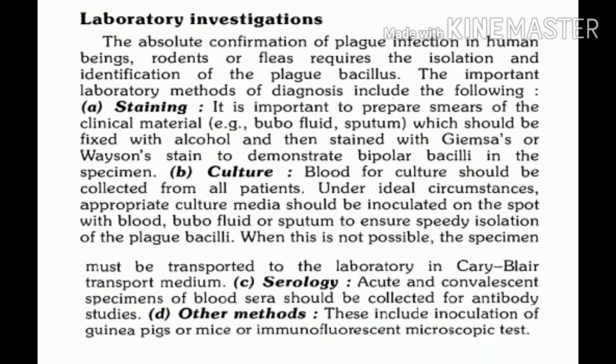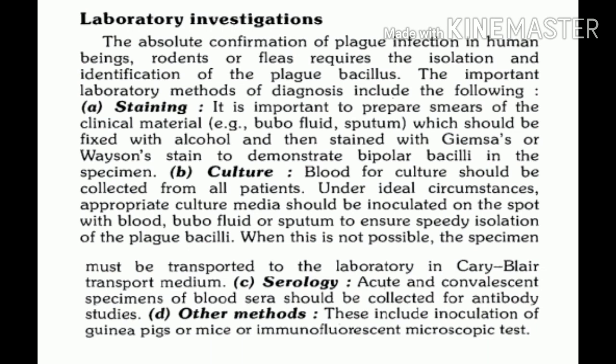Once the sample is taken, smears are prepared, and these smears are stained by Giemsa stain or Wayson's stain. When staining is done, if we find bipolar staining, so if staining is found at two ends, this is suggestive of presence of plague bacilli.